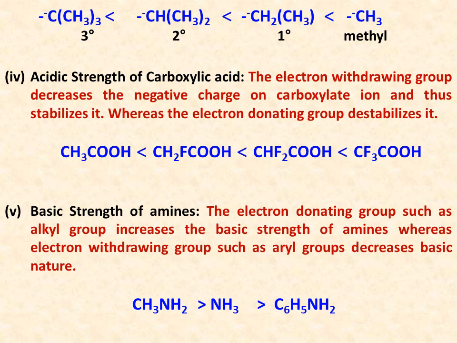So here we can see the order that methylamine is more basic than ammonia, which is more basic than aniline, because the alkyl group in methylamine is electron donating. Ammonia does not have any group, whereas in aniline, the C6H5, the phenyl group, is actually electron withdrawing. So, the order is explained as methylamine more basic than ammonia, which is more basic than aniline.